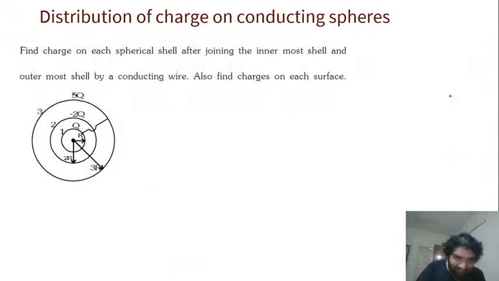Got it? Great. So now for the next question: distribution of charge on conducting spheres. यहाँ पे Q है, यहाँ पे minus 2Q है, यहाँ पे plus. So this is a little more complex than the previous question because there is an extra charge, extra radius in the middle. After joining the innermost shell and the outermost shell by a conducting wire, which means now the potential here and here will be the same, guys. This is a very nice classic question, एकदम classic question.